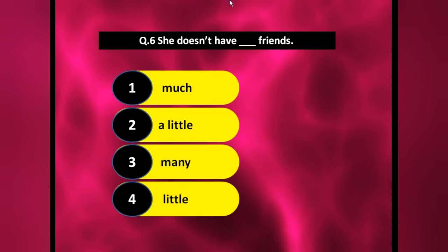Now in this you can see here "doesn't" is given. Doesn't we use, so negative is given. So suppose options are not given, you could put here she doesn't have any friends. Okay, but as "any" is not given in the option, we have to put here "many" friends. Okay, fine. I hope you have understood.